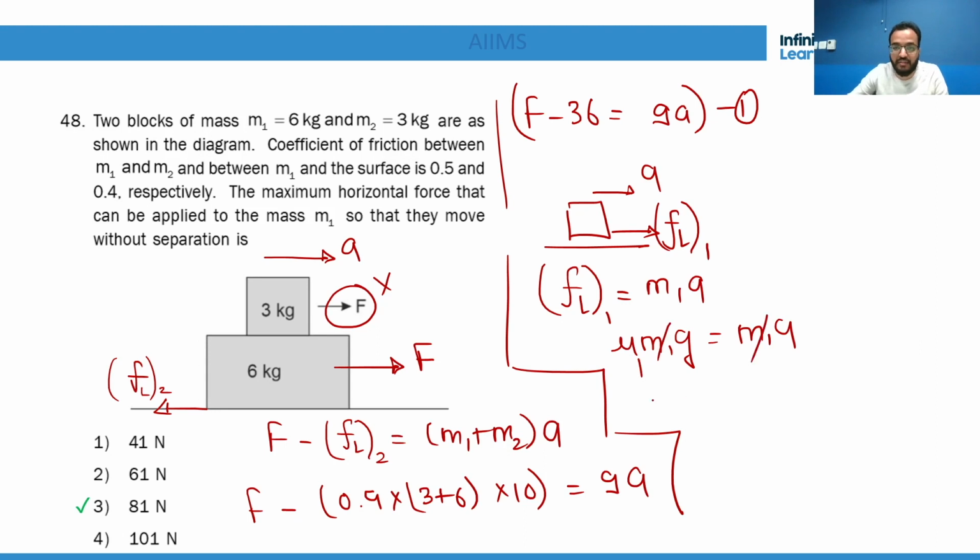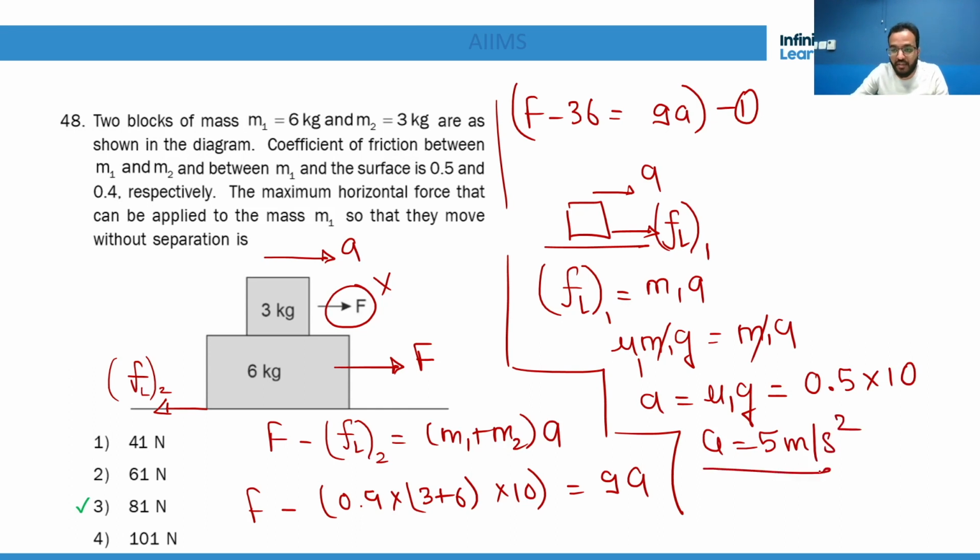So M1 gets cancelled. The maximum possible acceleration is mu1 G, that is 0.5 into 10, so 5 meter per second square. If we put it back in the first equation, F equals 36 plus 45, that is 81 Newton. Got it?